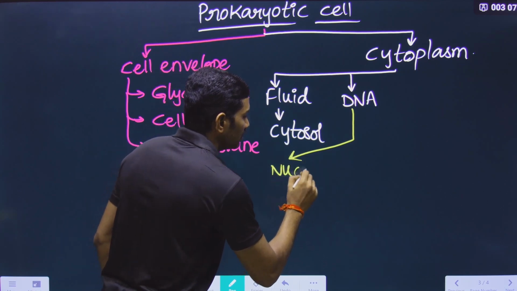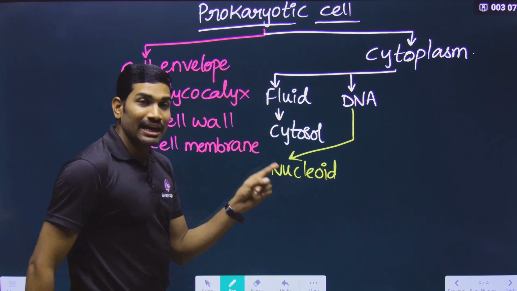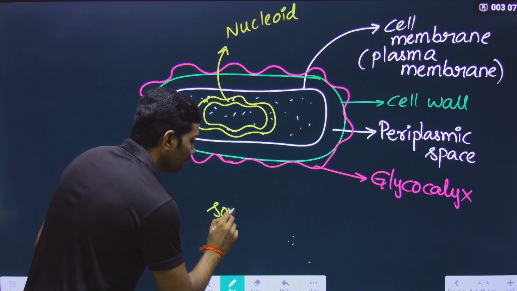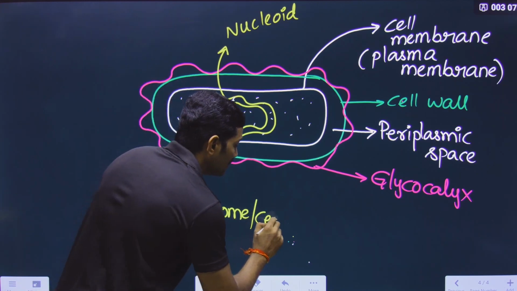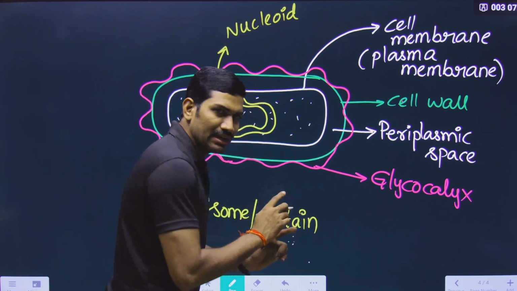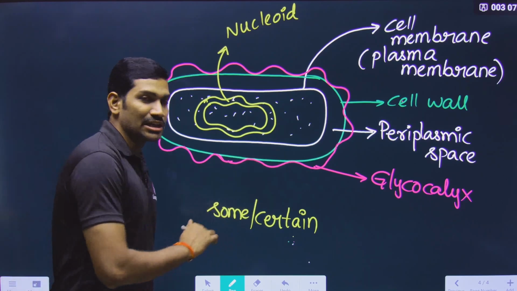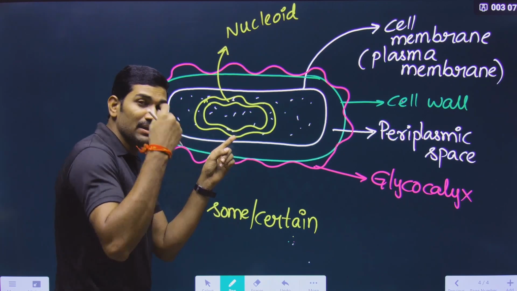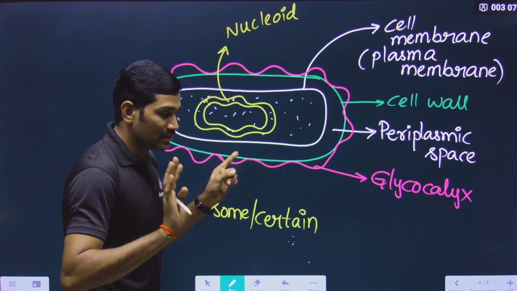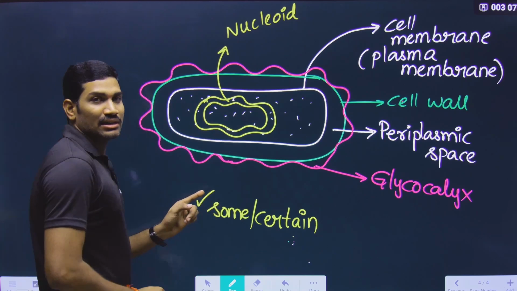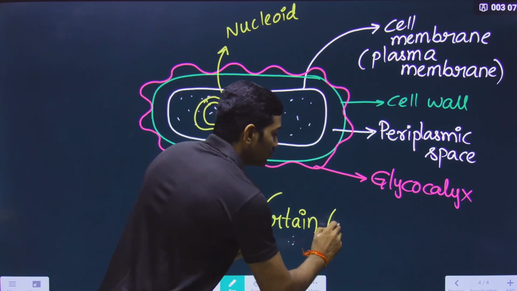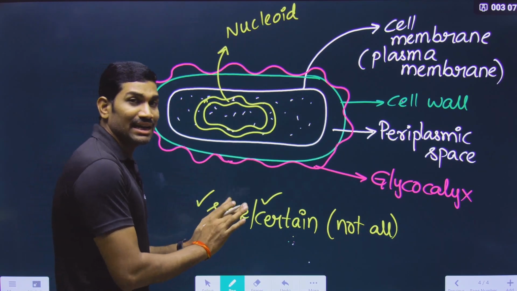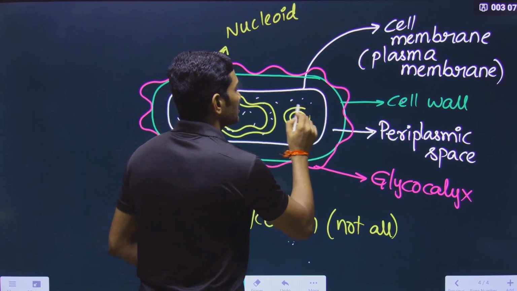So the compulsory part under this DNA is the nucleoid. And not only this, some bacteria, please remember I am using the words some bacteria or certain bacteria. This wording is very important. Anyhow, when we study the prokaryotic cell, I will explain all these things clearly. So please understand: the nucleoid is compulsory for each and every prokaryotic cell. But along with this, some or certain bacteria, not all bacteria, it is not compulsory for all, have some extra double stranded DNA.